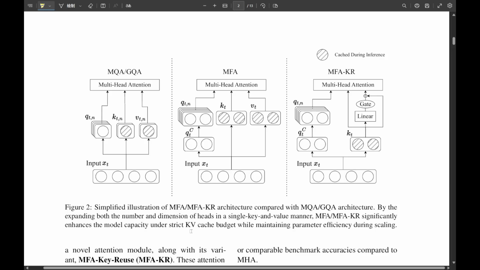Then there's multi-head latent attention, MLA. This one takes a bit of a different approach. It applies what's called low-rank compression to the key and value projections, and then it only caches the latents. Latents, like a summary? Yeah, you can think of it like trying to summarize a long document into just a few key bullet points to save space. That's the basic idea. However, the big drawback, the catch with all these earlier methods, MQA, GQA, MLA, is that they generally fail to match MHA's performance under stringent KV cache budgets.